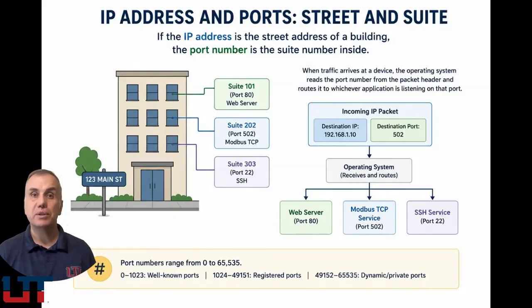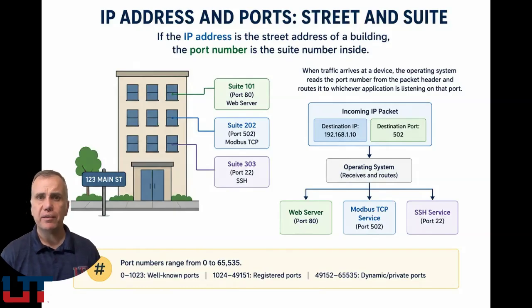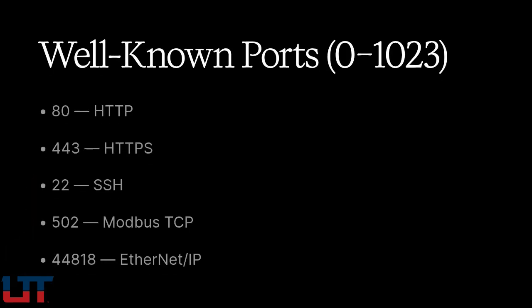Port numbers range from 0 to 65,535. The numbers from 0 to 1023 are called well-known ports and are assigned to specific standard services by the Internet Assigned Numbers Authority. Port 80 is HTTP. Port 443 is HTTPS. Port 22 is SSH. Port 502 is Modbus TCP. Port 44818 is Ethernet/IP. You don't choose these arbitrarily. They're standardized so that clients always know where to look for a given address or a given service.